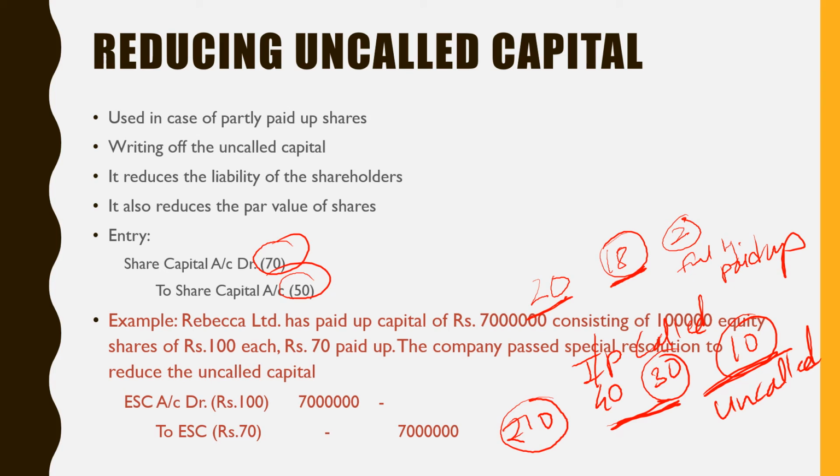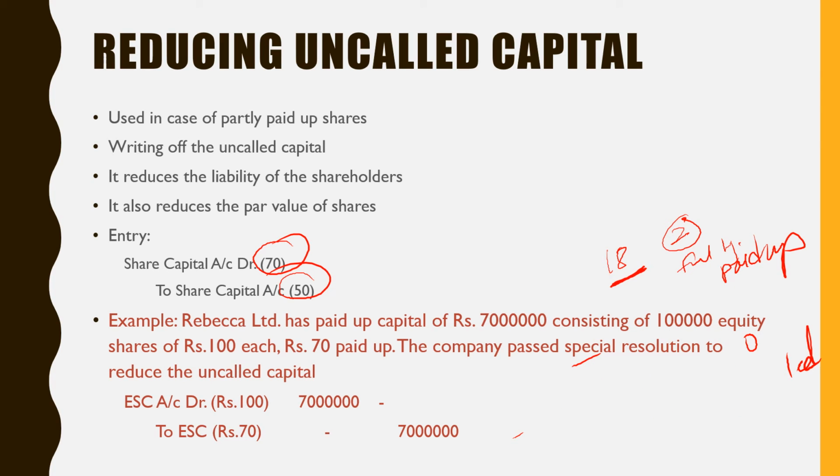Example, Rebecca Limited. Rebecca Limited has paid up capital of rupees 70 lakhs consisting of 1 lakh equity shares of rupees 100 each, rupees 70 paid up. That means they have called rupees 70. They have not yet called rupees 30.